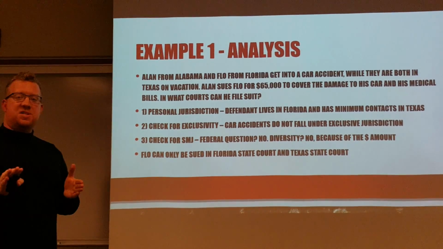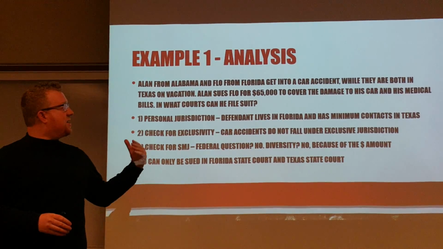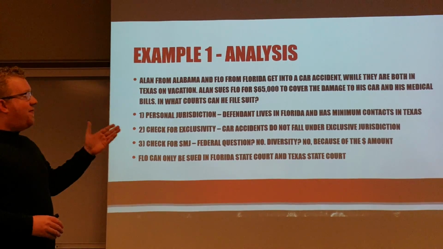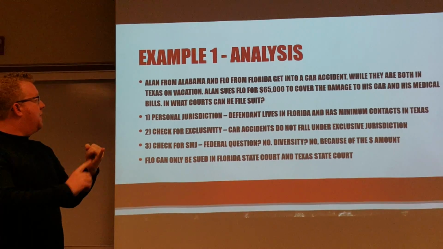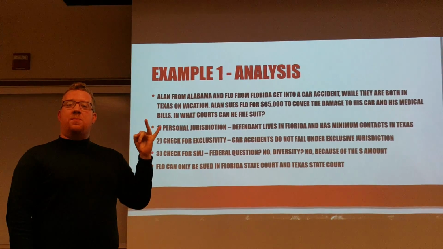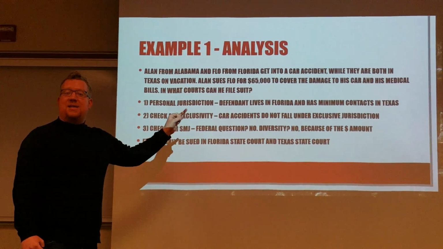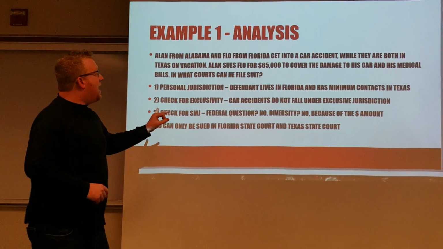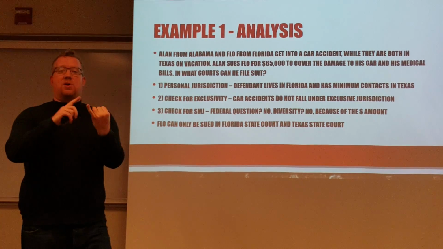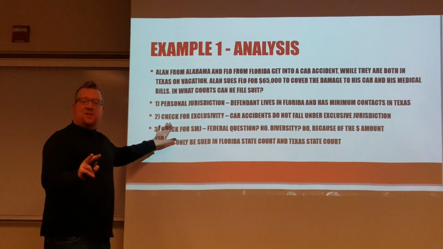The first thing we're going to do is look at personal jurisdiction. The defendant in this case, Flo, lives in Florida, so we know for sure that she can be sued in Florida. Also, she has minimum contacts in Texas, because they got into a car accident in Texas. That's the tort. You commit a tort in a state. So now we know that Alan could sue her in Texas and Florida. Now let's check for exclusivity.